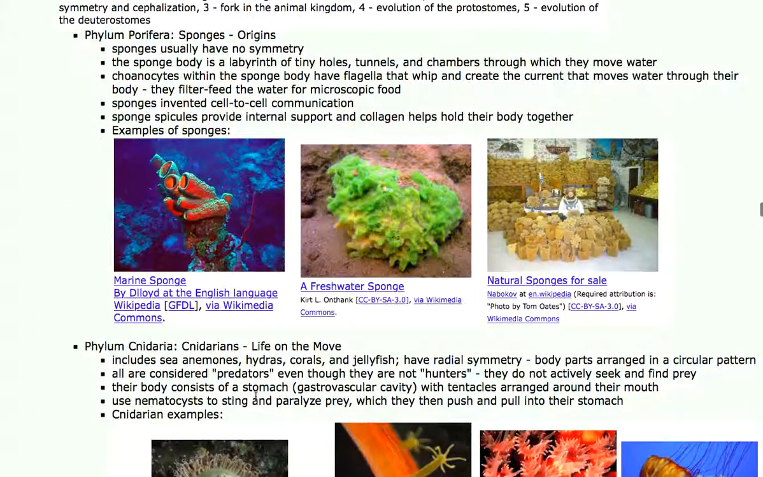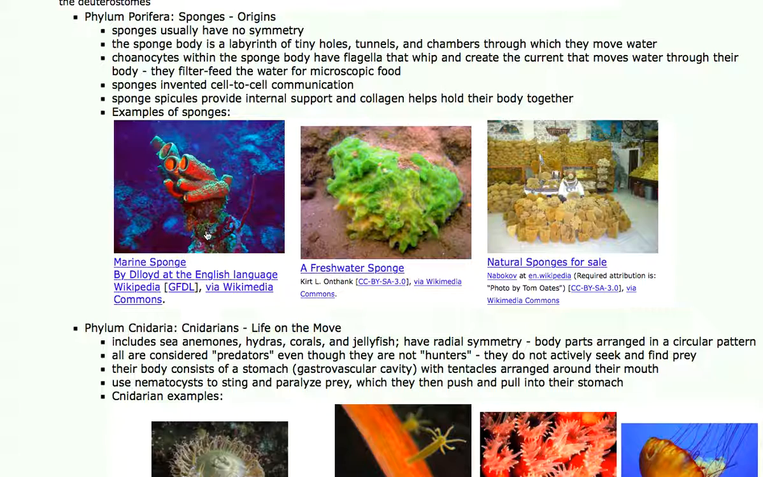So let's talk about the sponges first. Sponges usually have no symmetry. They don't have a left and a right, and they don't have an all around. They just grow as tubes. A lot of them are just solid, porous bodies. And basically, they suck water in big holes and they shoot it out, or small holes. They suck water in small holes and shoot it out big holes.